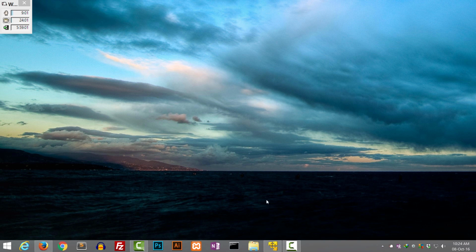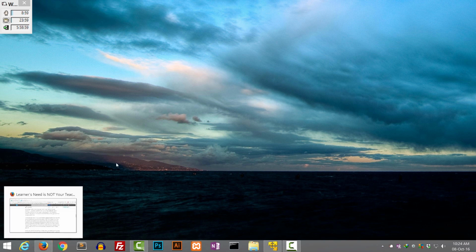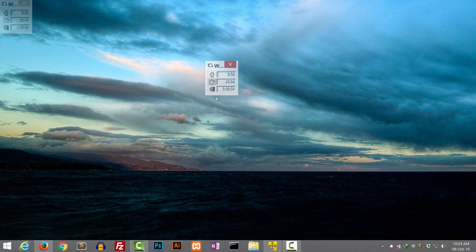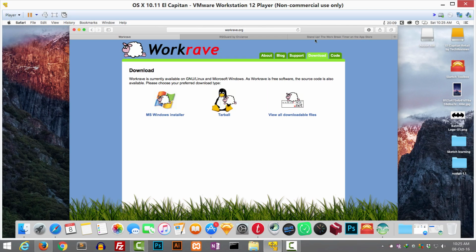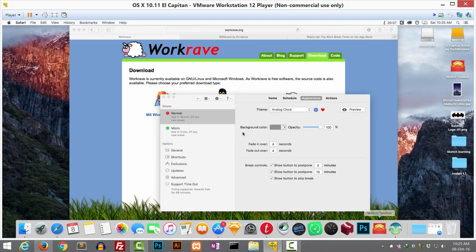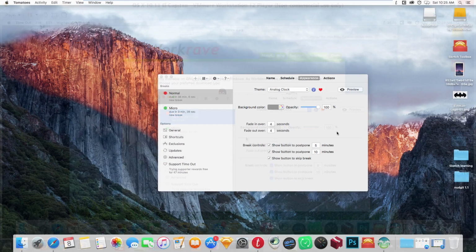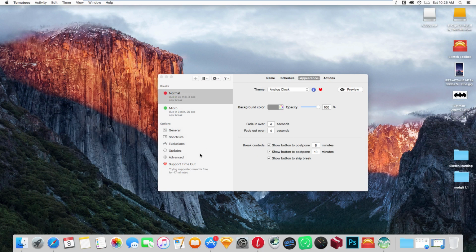If you are looking for very high quality, you should go for RSI Guard. You can find more apps like that, but I really recommend Workrave on PCs. It is free, and it works really well. It locks your screen after some time. And the other one I like on Mac, I really love this one, Timeout. This is really cool. So these are 2 apps I'm really recommending to you guys.